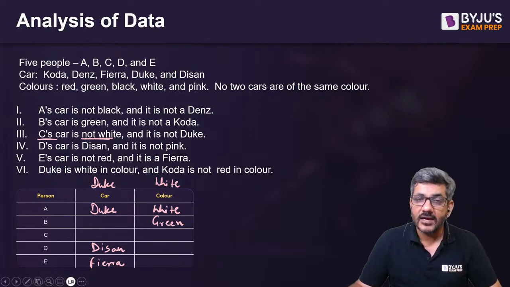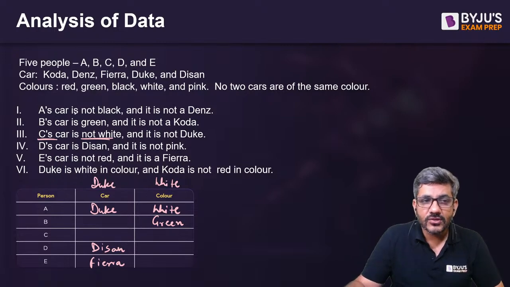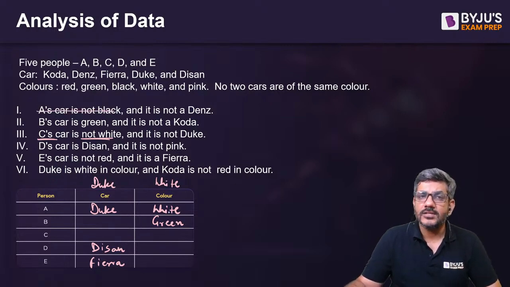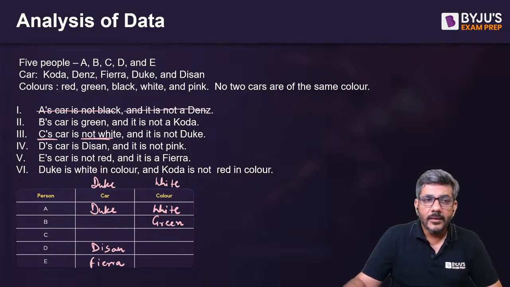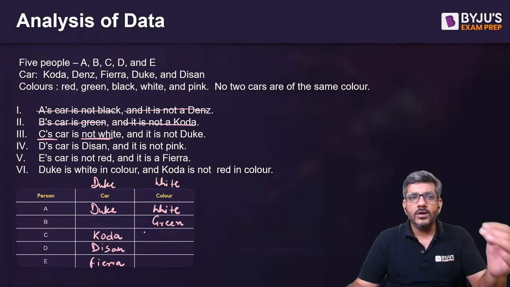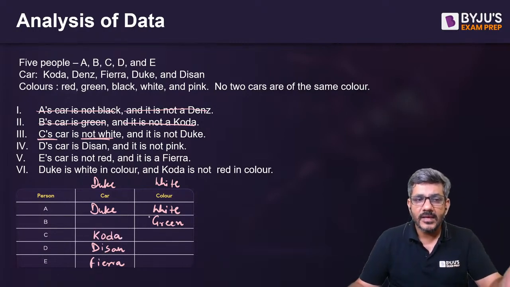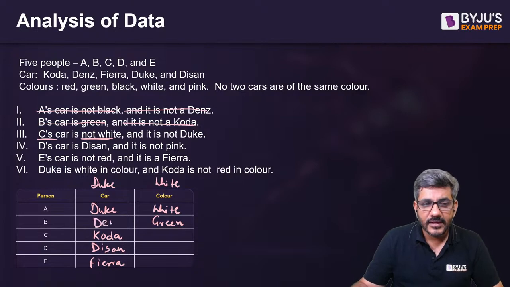Let's start putting the other information. अब देखिए, A's car is not black. I don't need it because I know A's car is white. And it is not Denz. I don't need it because I know it is Duke. B's car is green. I have already used it. B's car is not Koda. If B's car is not Koda, that means this must be Koda. So I would write it here. The only one other car which is left, that is Denz, that must be this car now.